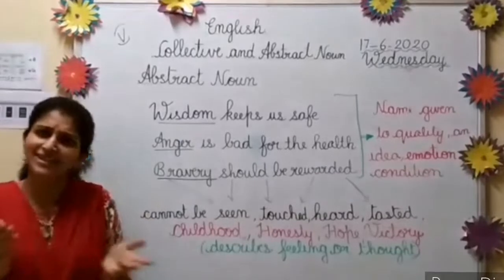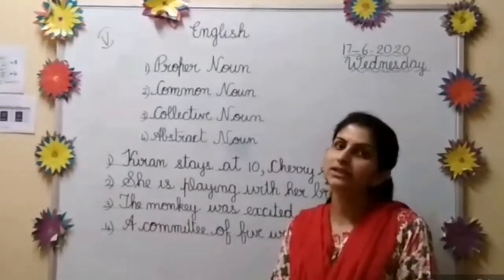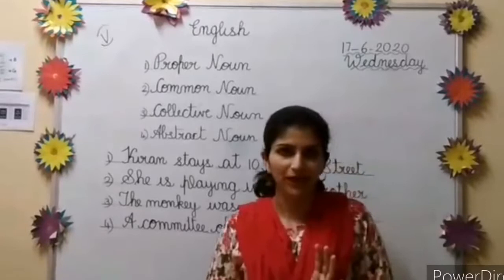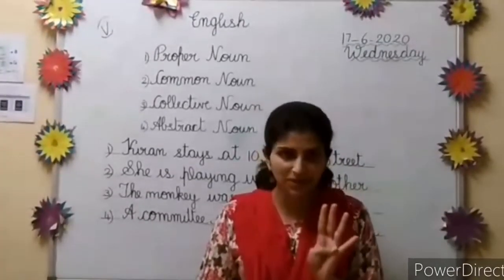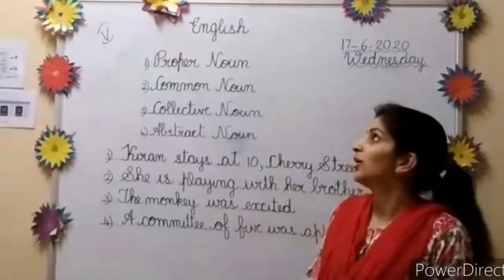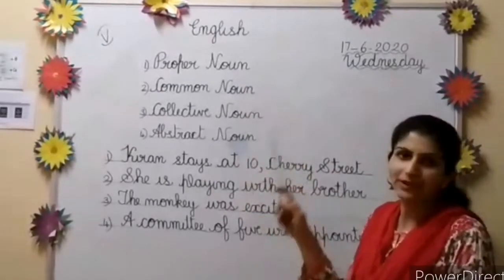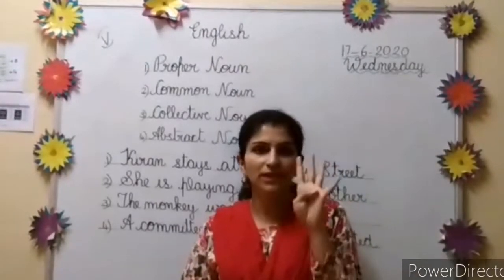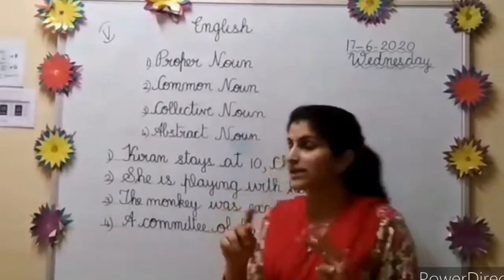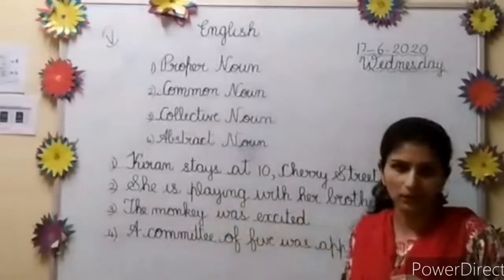Okay, did you understand? That is very easy. Now when we do the practice work, you will understand it better. So now we learned all the 4 different kinds of noun. That is common noun, proper noun, collective noun and the abstract noun. So once again, the 4 nouns: proper noun, common noun, collective noun and abstract noun. Yes, what are they once more? Proper noun, common noun, collective noun and abstract noun.